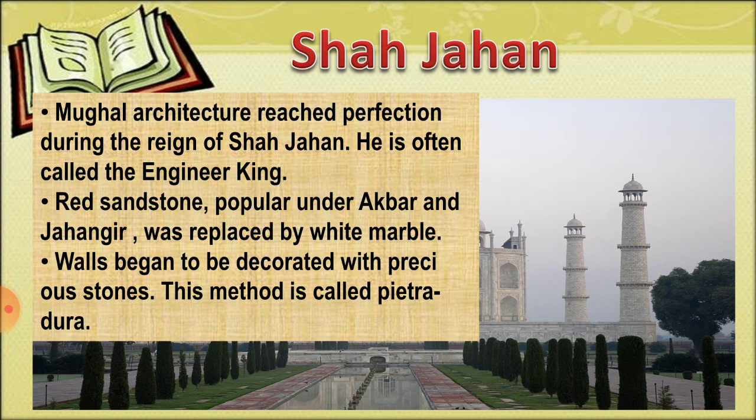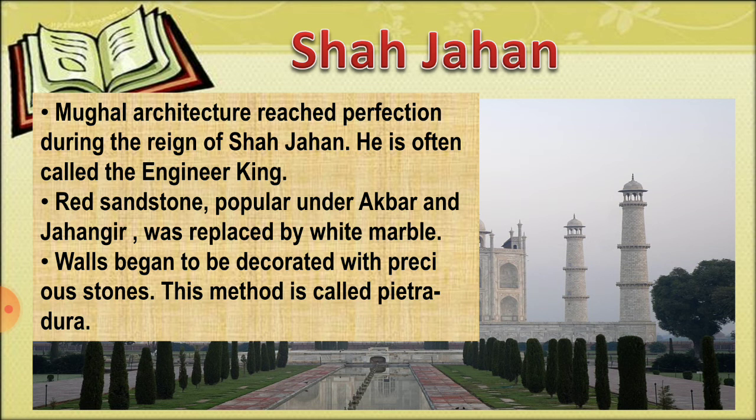Under Shah Jahan, there was a change in style as well as in the material used. Red sandstone, as we have seen, was popular under Akbar and Jahangir, and was replaced by white marble. Walls began to be decorated with precious and semi-precious stones. This method of decoration is known as Pietra Dura.